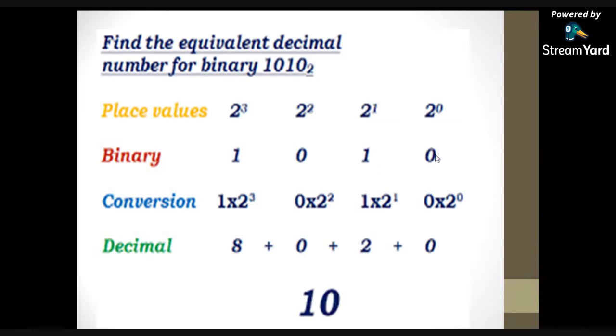Here, 0 into 2 power 0 is the positional weightage of this 0. Here we assign 1 into 2 power 1, the positional weightage of this 1. Here 0 into 2 power 2 is the positional weightage of this 0. And here 1 into 2 power 3 is the positional weightage of this 1. So to convert any binary number into decimal form, we assign positional weightage to each digit and sum them.